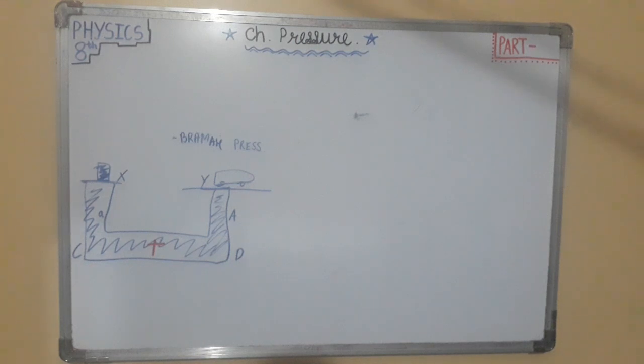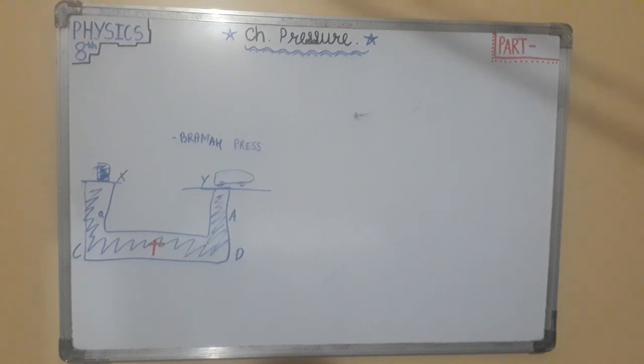According to Pascal's law, this pressure is transmitted in all directions equally. Now the pressure from C is transmitted to D through the tube T. This pressure acts on piston Y in an upward direction and is equal to pressure P1.